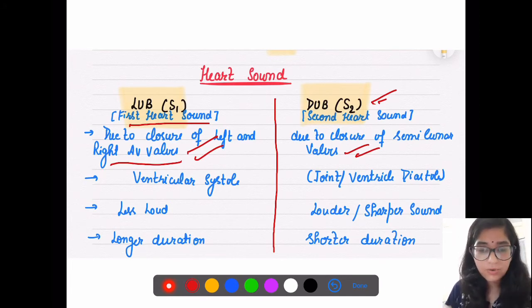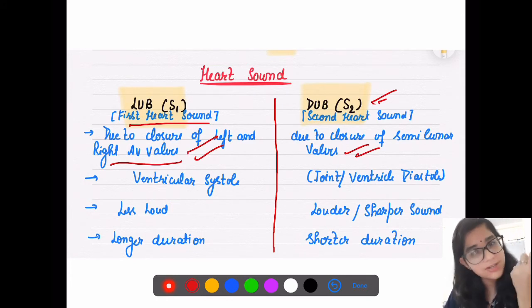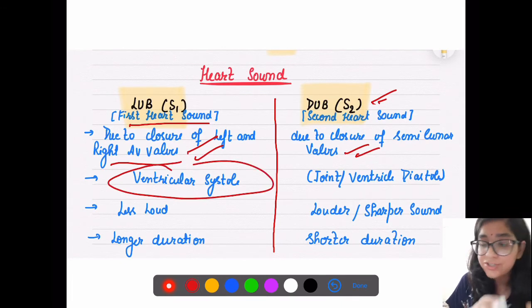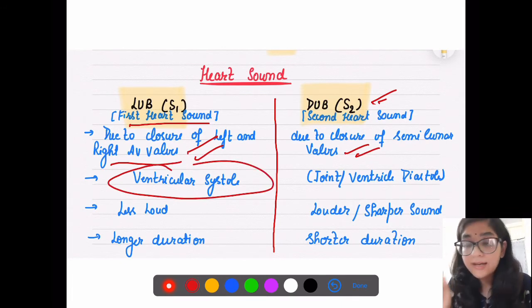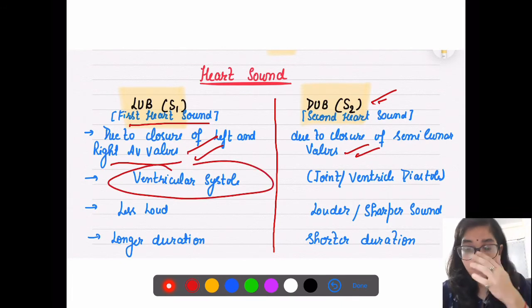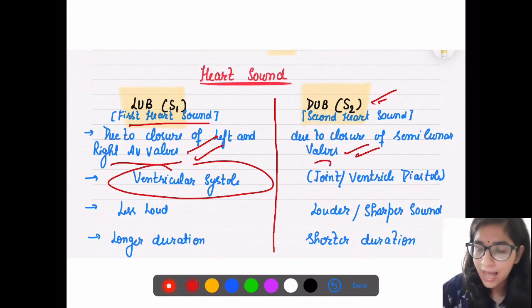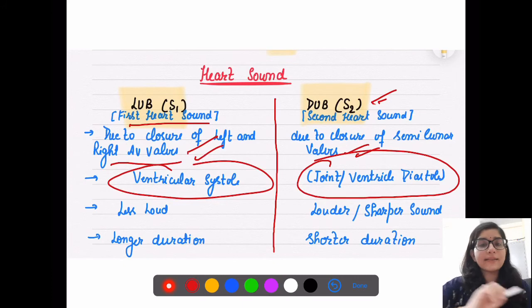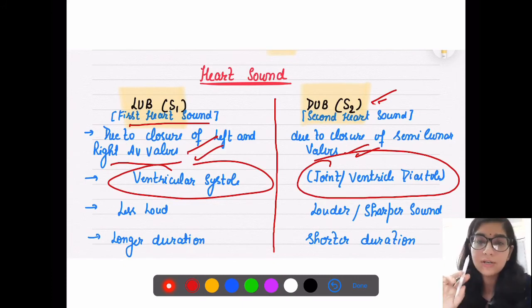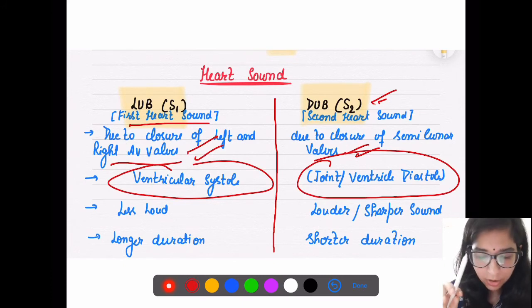So the first sound is closure of the left and right auricular ventricular valves. When does it happen? During ventricular systole, when your ventricles are contracting. Dub is from the semilunar valves, which means during ventricular diastole as well as joint diastole, when your semilunar valves are closed.